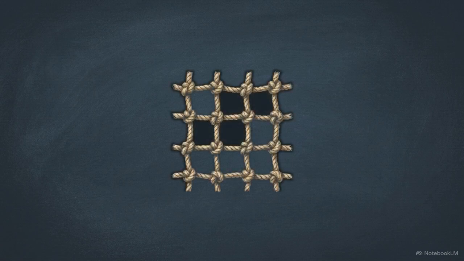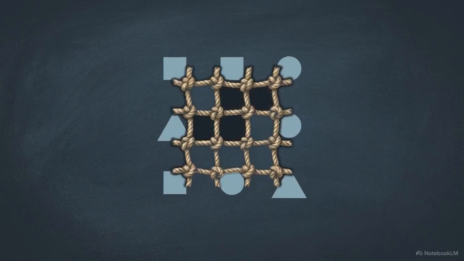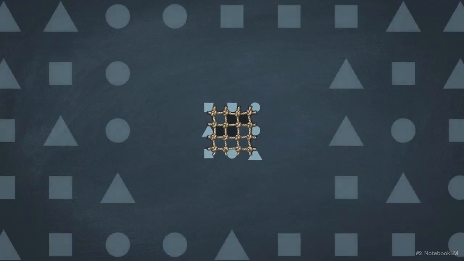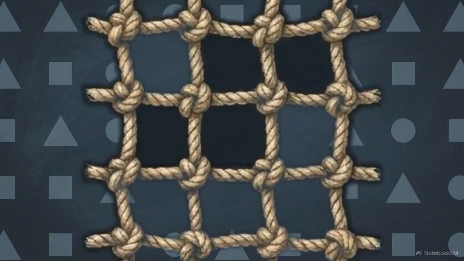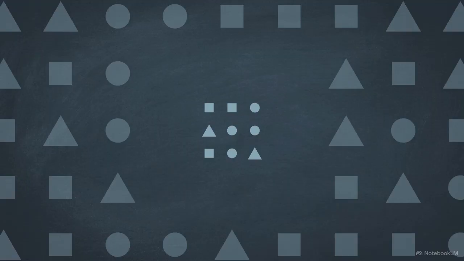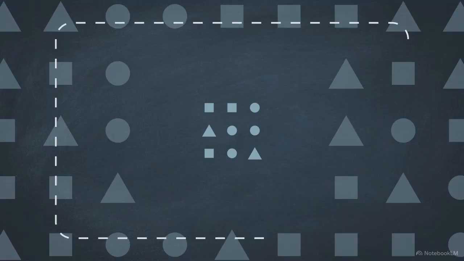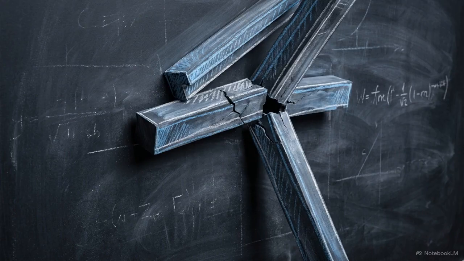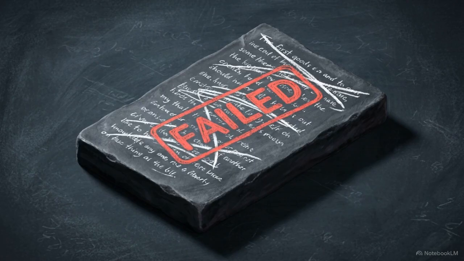Imagine you have a small net. It works perfectly for scooping up a few items right in front of you. But if you try to stretch that same net across an entire grid, it snaps. That is exactly what happens when you try to build a universal rule using evidence that only covers a small subset of reality. In logic, this structural collapse has a specific name, the illicit distribution of an n-term. When an argument commits this error, it fails entirely.